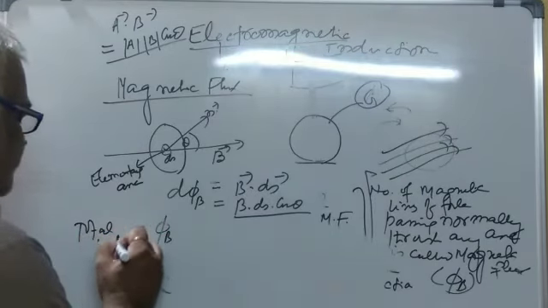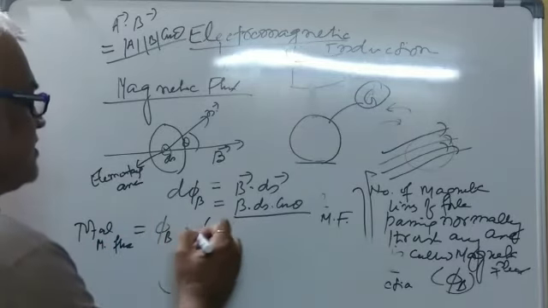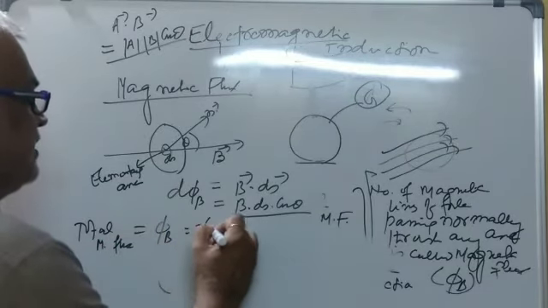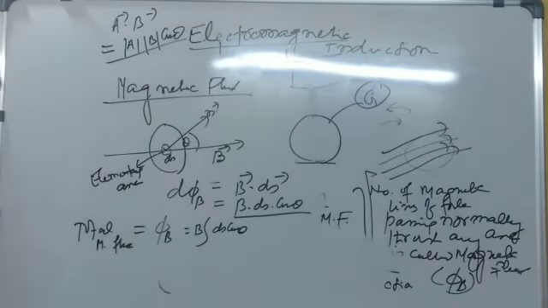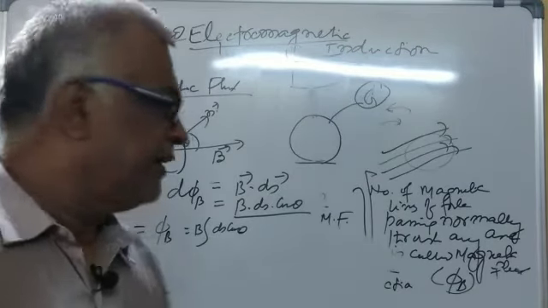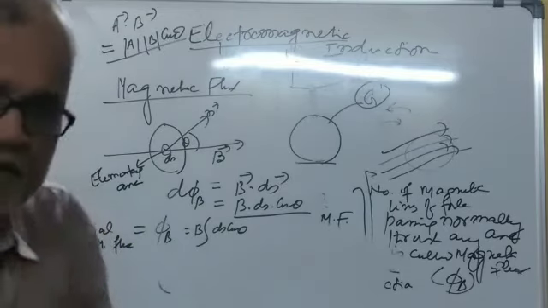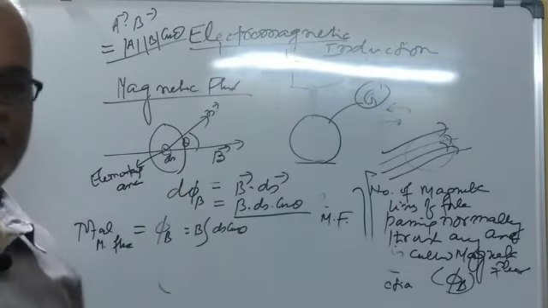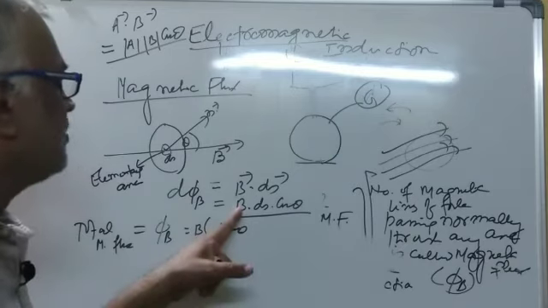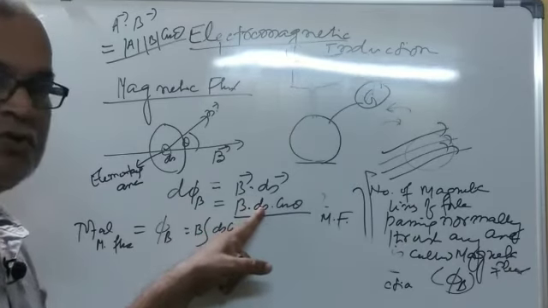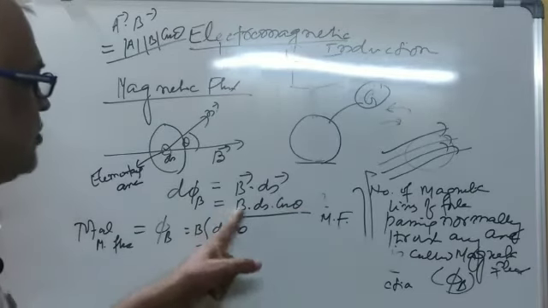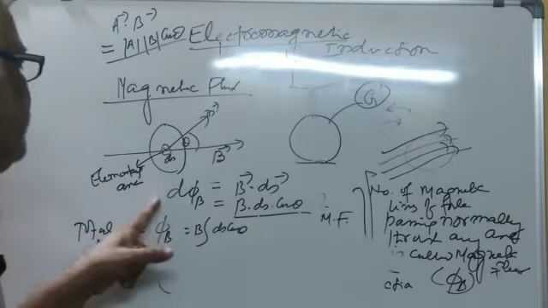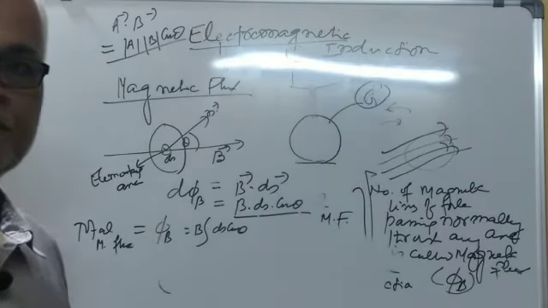And if you want the total magnetic flux, what will we do? You integrate this. B comes outside, and dS cos theta comes under the integration. So first thing is that this magnetic flux is a scalar quantity. It is simply a number. Because B is a magnitude, dS is also a magnitude, and for a particular value of theta, cos theta is also a number. So number into number into number is a number, and that's why magnetic flux is a scalar quantity.